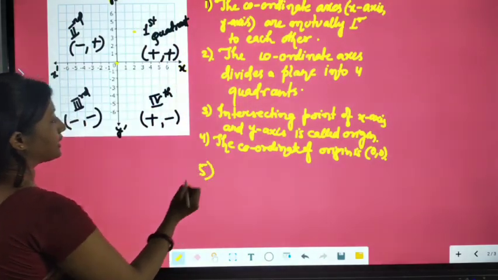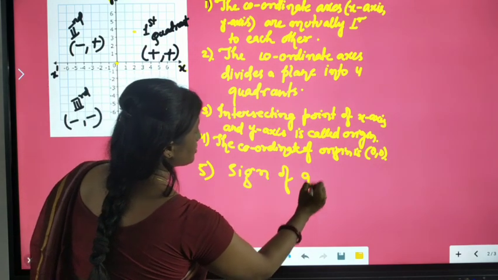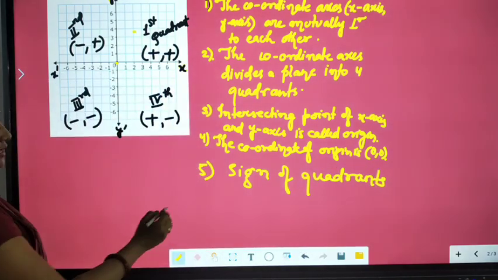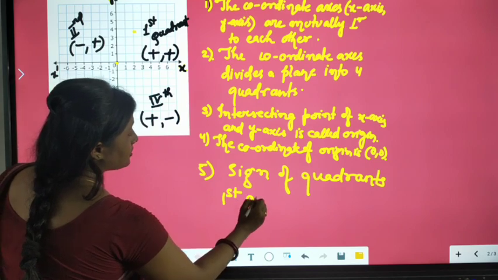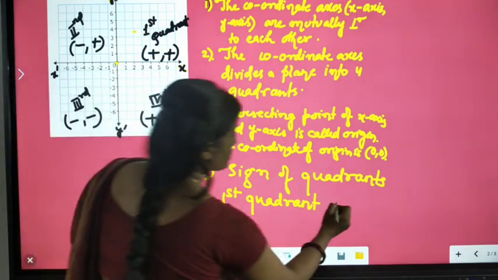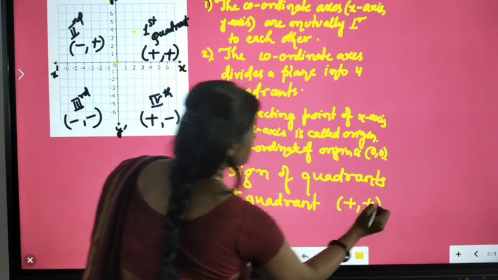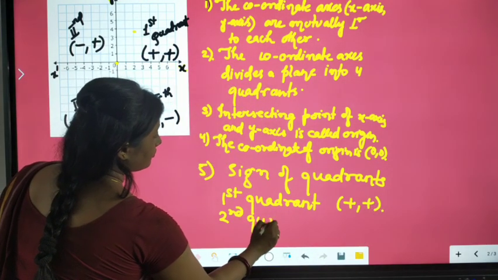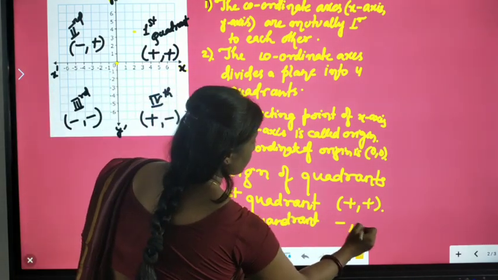So if you want to write the signs, just write here: sign of quadrants. I will explain with the help of an example how you can use these signs. For the first quadrant, the sign is positive, positive, that is plus plus. For the second quadrant, it is minus plus.